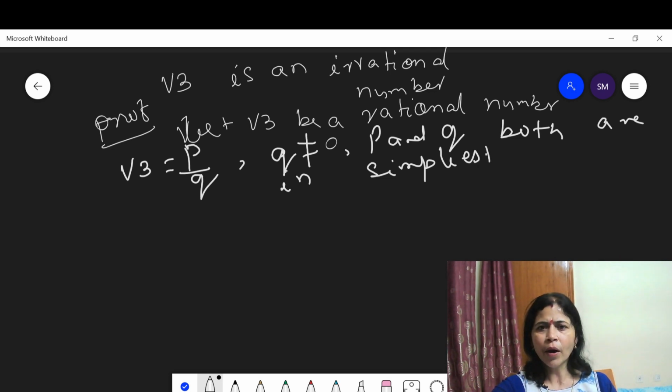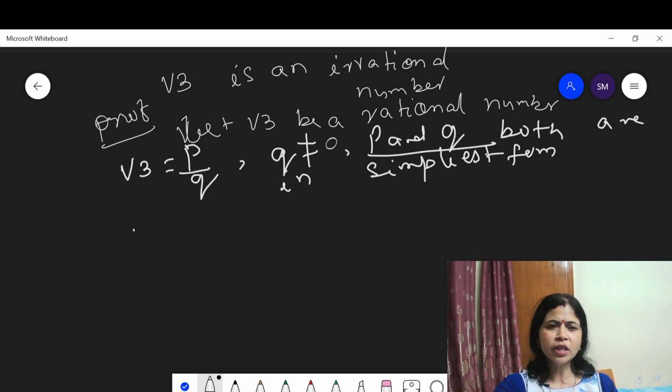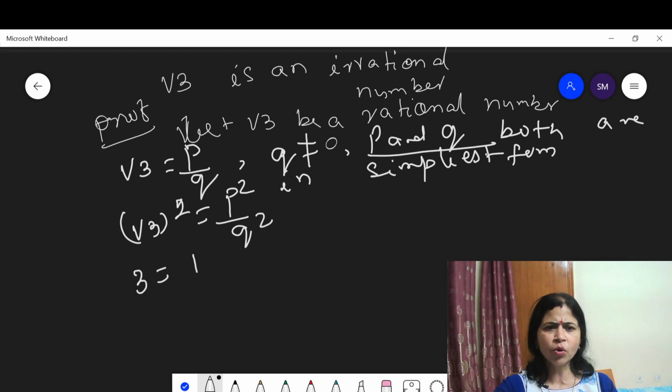Now square both sides. Root 3 square is equal to p square upon q square. This means 3 is equal to p square upon q square.